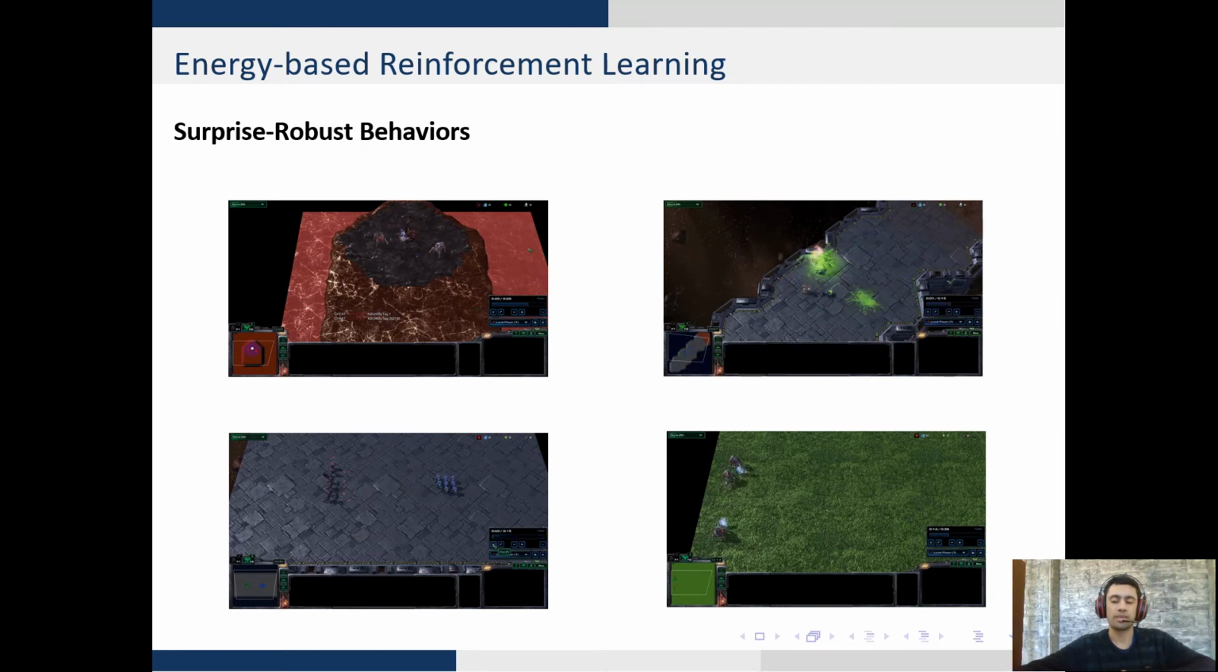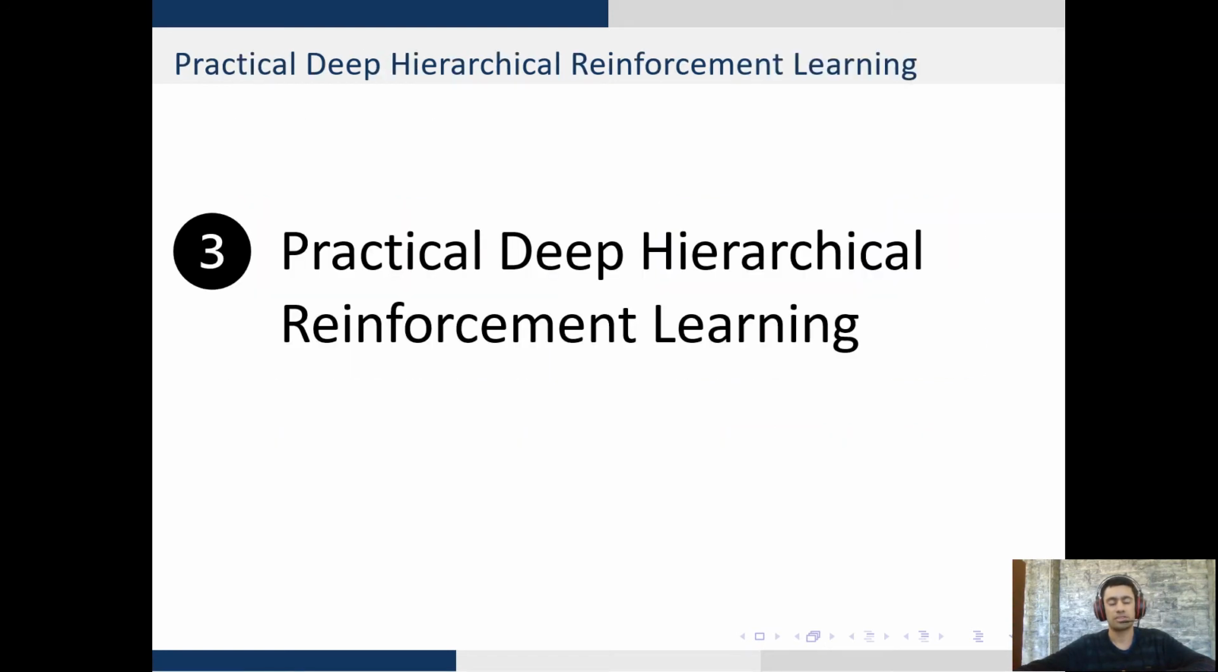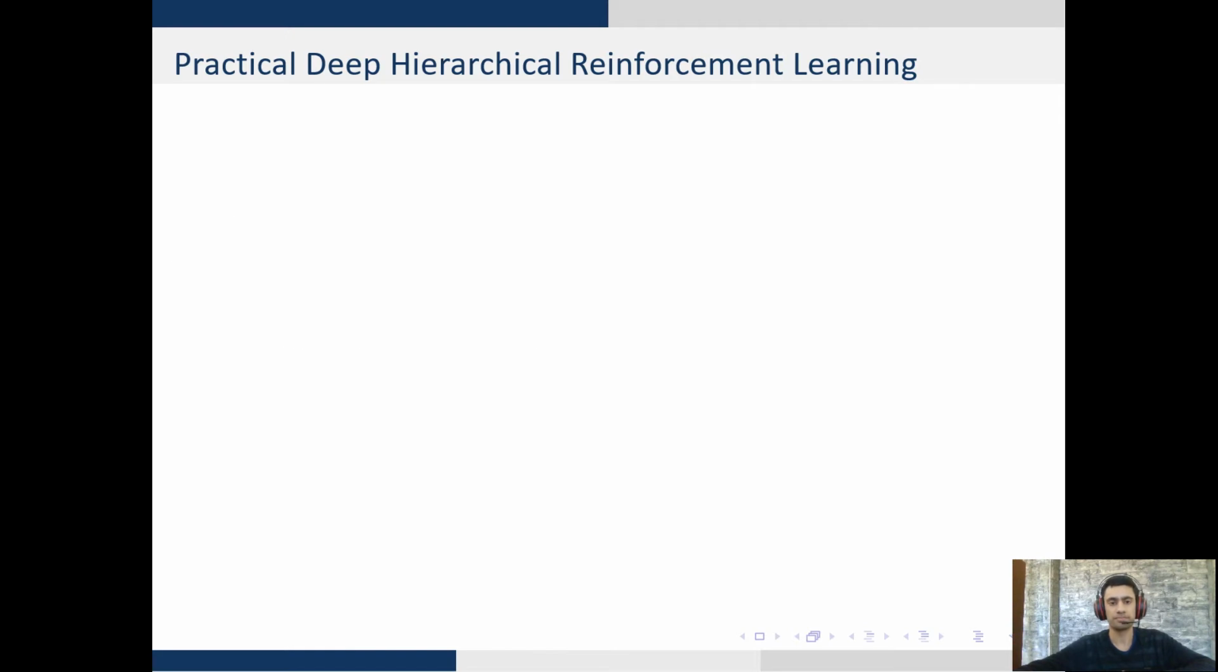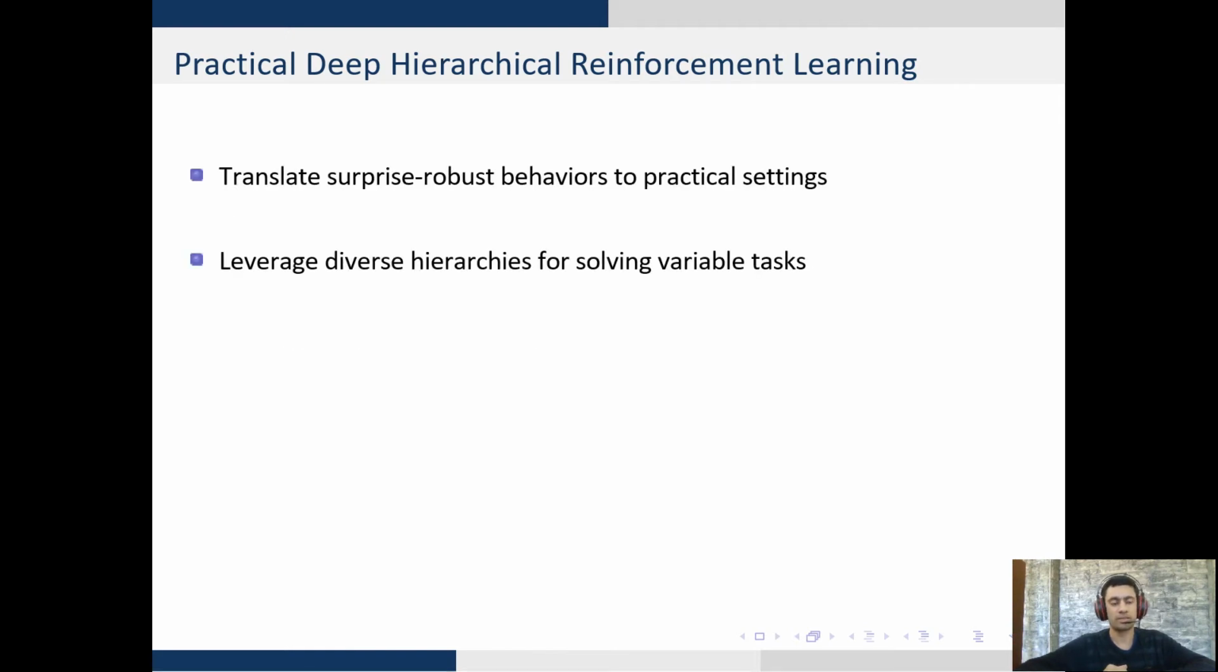So, how do we extend this to practical scenarios? To this, I turn our attention to the pivotal aspect of my work, which is practical deep hierarchical reinforcement learning. We would like to translate surprise-robust behaviors to practical settings, and we would like to do this by leveraging a diverse set of hierarchies to solve variable tasks.